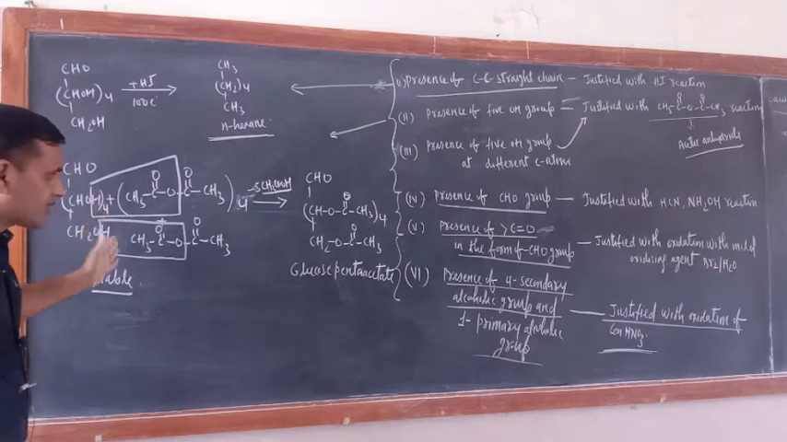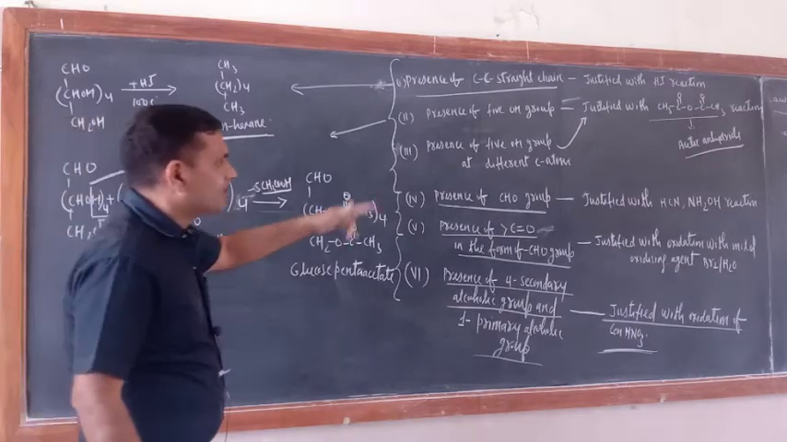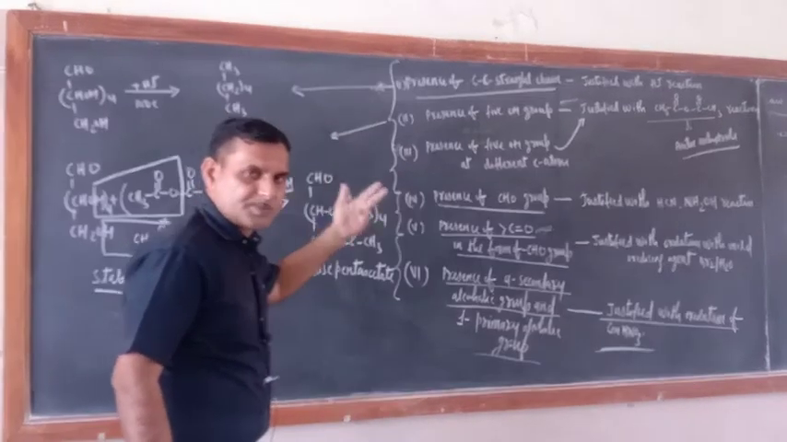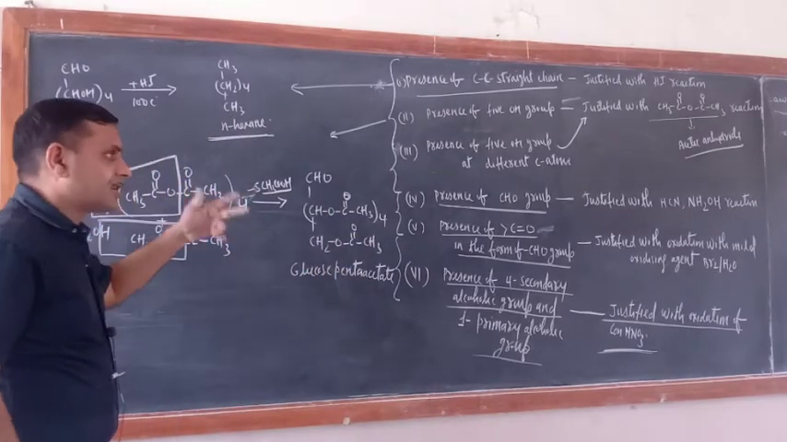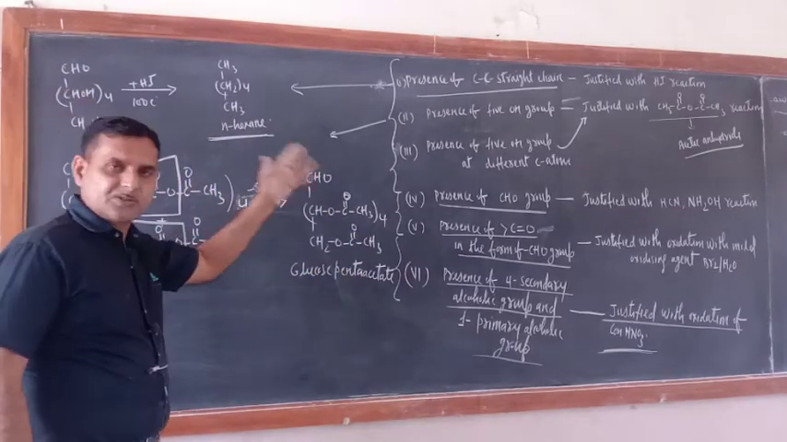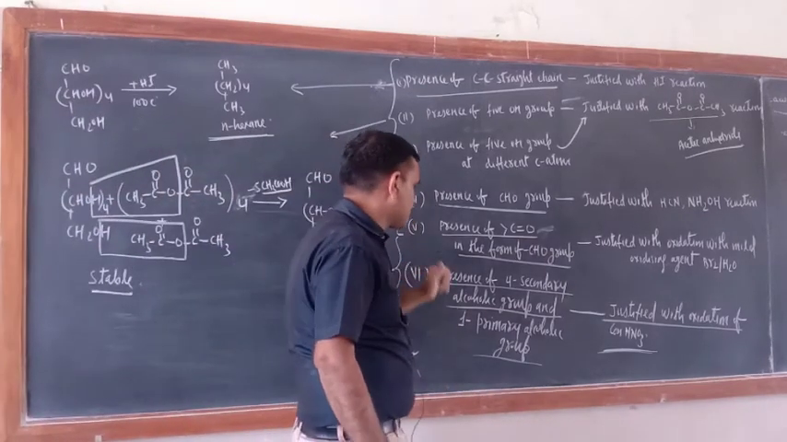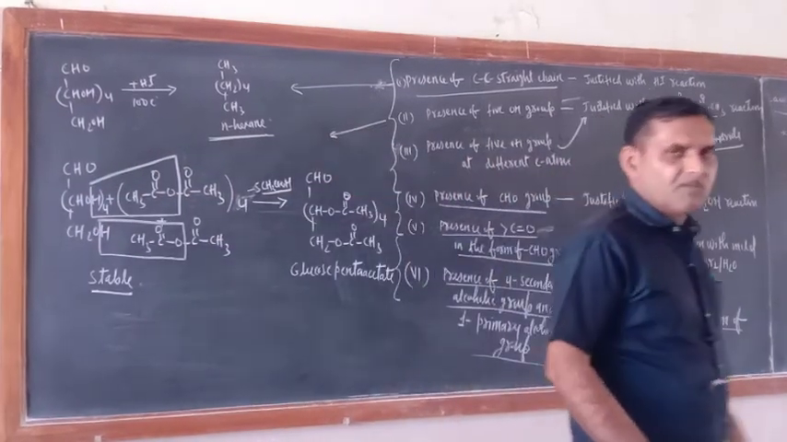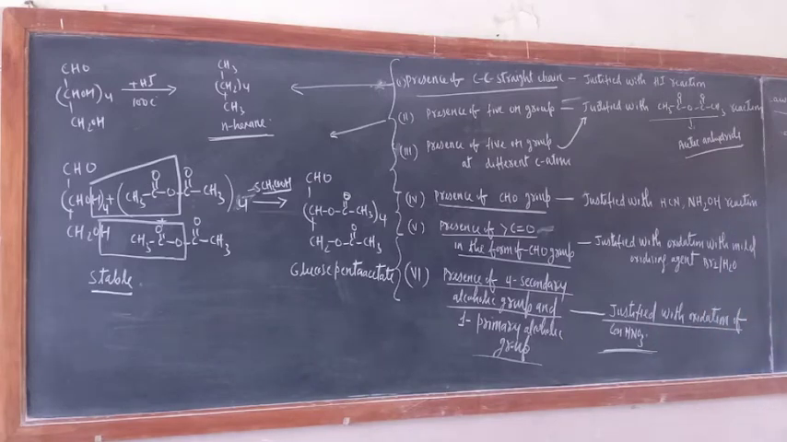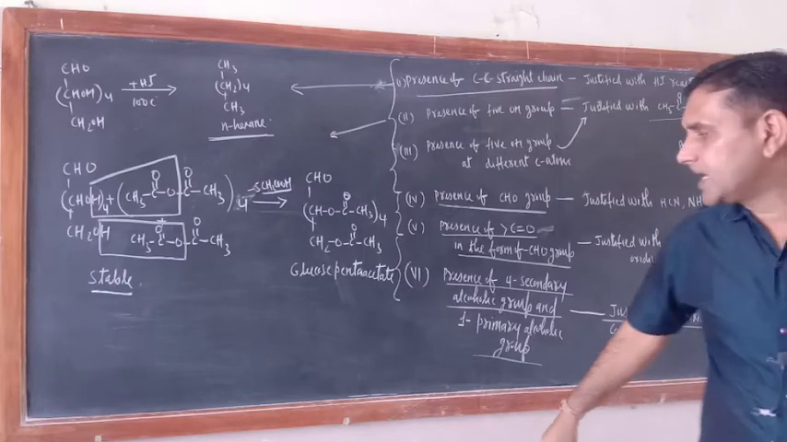Okay, so this is also justified. Reaction with glucose pentaacetate means reaction with acetic anhydride. This is also justified. Now the presence of CHO group, presence of carbonyl, and presence of 4 secondary and 1 primary alcoholic group will justify. Please remember, when glucose reacts with acetic anhydride, glucose pentaacetate is formed.